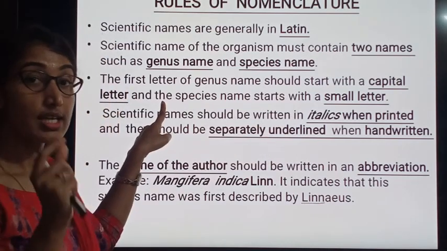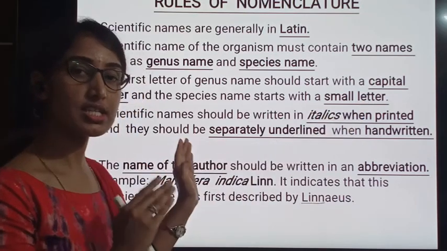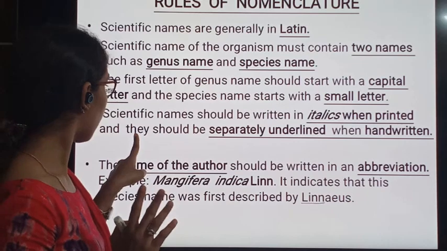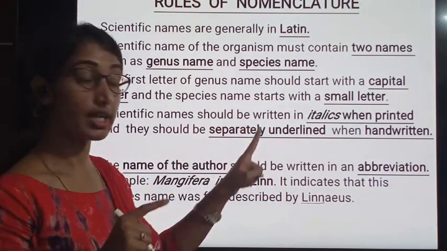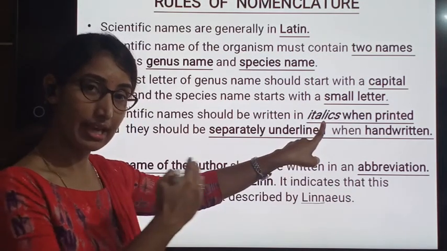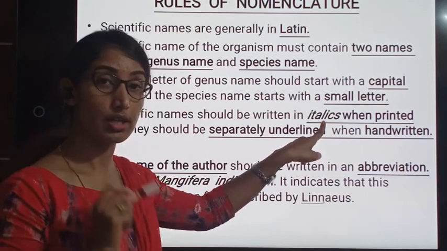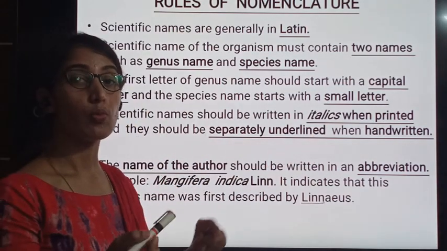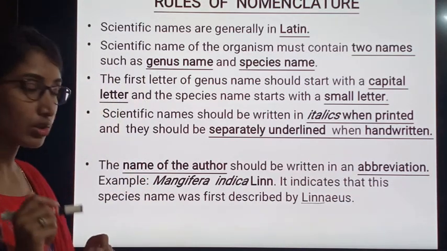Third rule is the genus name should start with a capital letter and the species name with a small letter. Fourth rule is the scientific name should be written in italic style, that means slanted, when in printed form, and they should be separately underlined when in handwritten form.